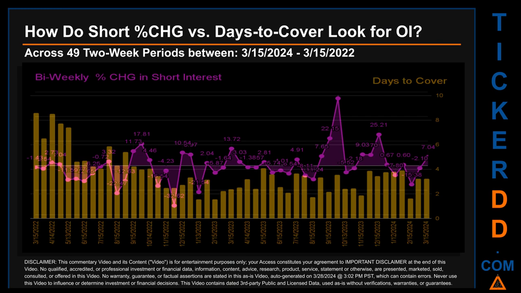Zooming out, I looked across 49 2-week snapshots, from latest found, March 15, 2024, to oldest found, March 15, 2022. In the graph, I overlaid bi-weekly percentage change in short interest against days to cover. Across these 49 2-week snapshots, the average percentage change of short interest was about -0.24%. Other interesting data points include: the largest percentage increase in short interest was 54.68%. The largest percentage decrease in short interest found across those 49 2-week snapshots was -32.62%.